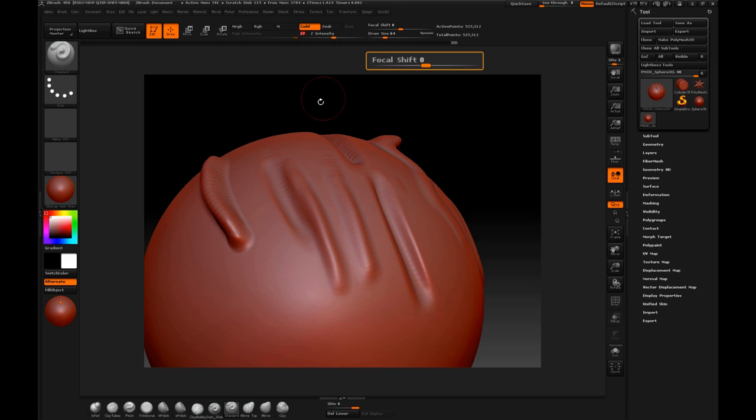The third option is focal shift. Focal shift works the following way. As you can see, our cursor has 2 circles, an internal circle and an external circle. The internal one is referenced to the portion of the stroke we apply. That uses the intensity we've set here, in this case 27. So it's the area where the geometry will be modified. The external circle lets us know the limits of the stroke when modifying the geometry, the area of influence. It means the intensity of the internal circle is 27 and it gets reduced towards the external circle until it becomes 0.